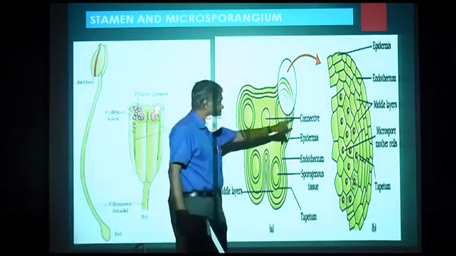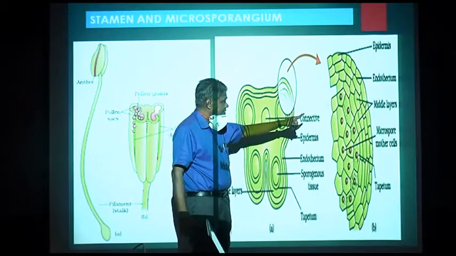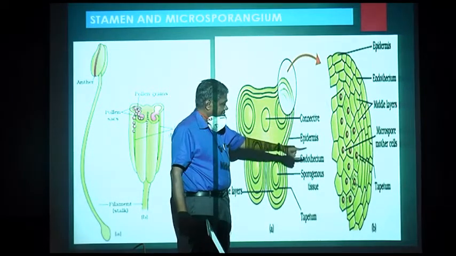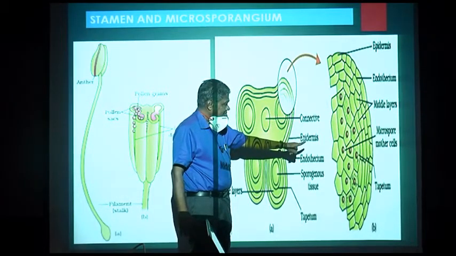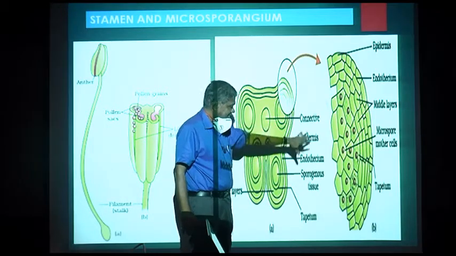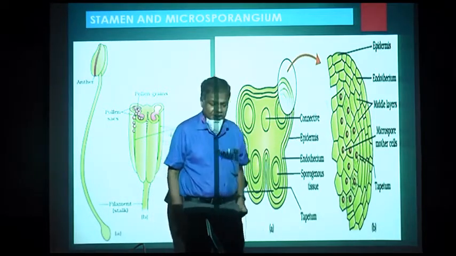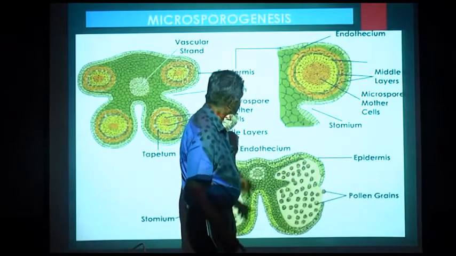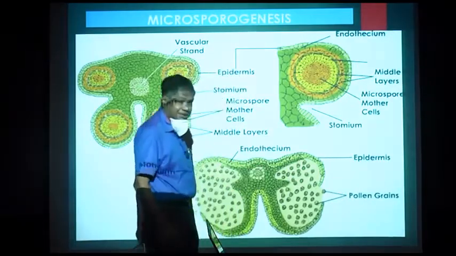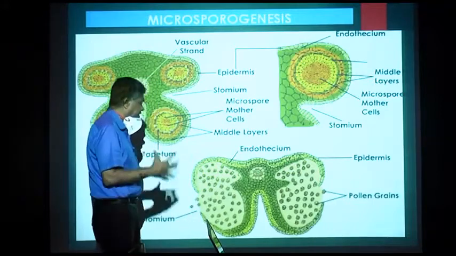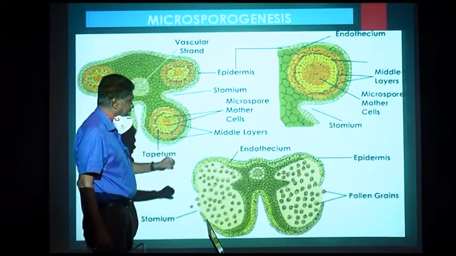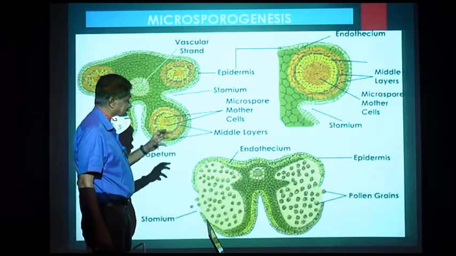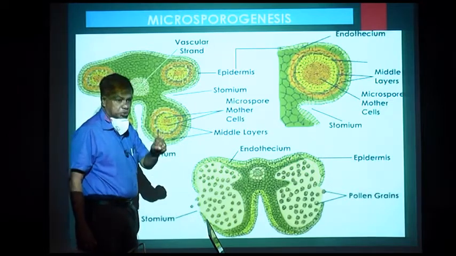Now there is epidermis, endothecium, middle layers, tapetum and microspore mother cells in the anther which are diploid. Now after that the microspore mother cells undergo meiotic division and each microspore mother cell gives rise to 4 microspores.